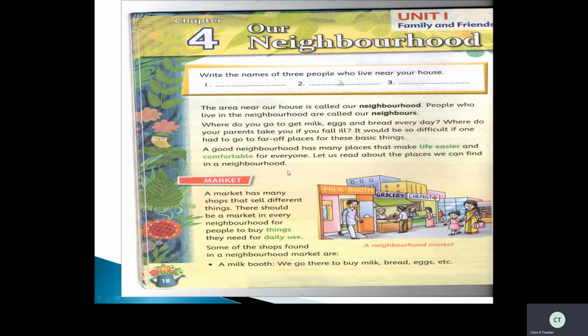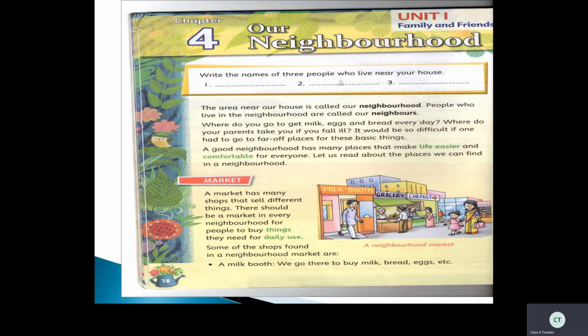If you see in Hyderabad, children, there are good communities, big apartments. In those apartments you can see all the stalls like milk booth, groceries, chemist, and you can also see a park. You can also see some gyms situated in those apartments. So it is also a good neighborhood, so that our life will become very easy and comfortable.